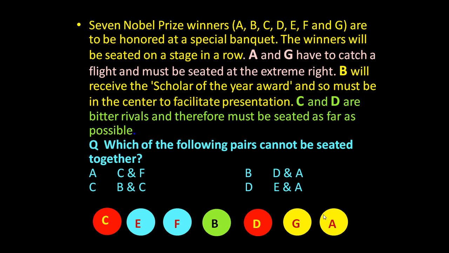E and A: A is here, even if A changes position with G, A can be here. Even if E and F interchange their position, E and A in any case cannot be seated together, so the answer is D.